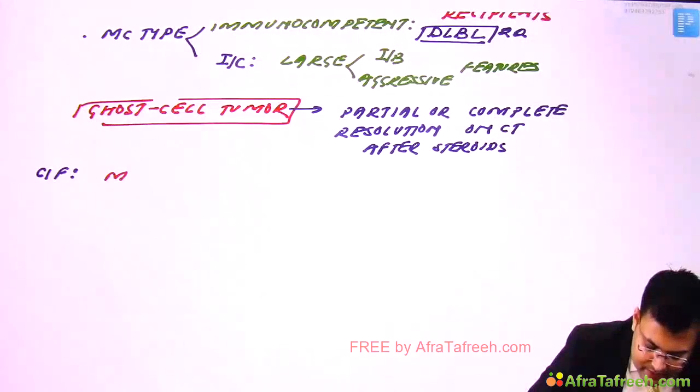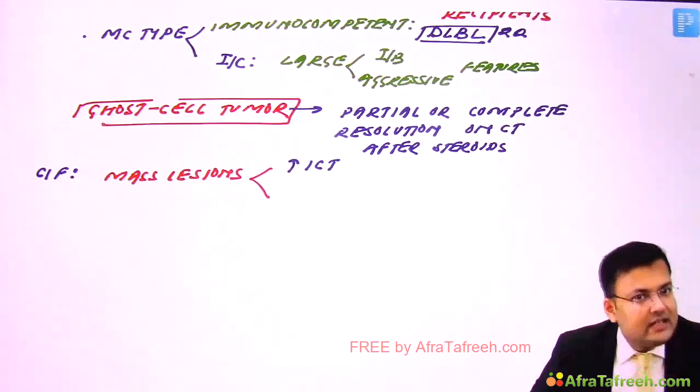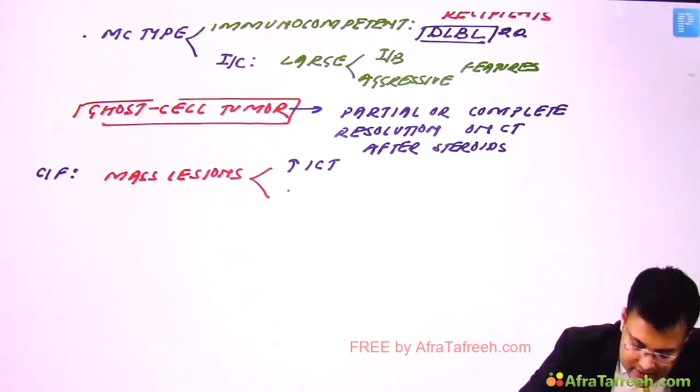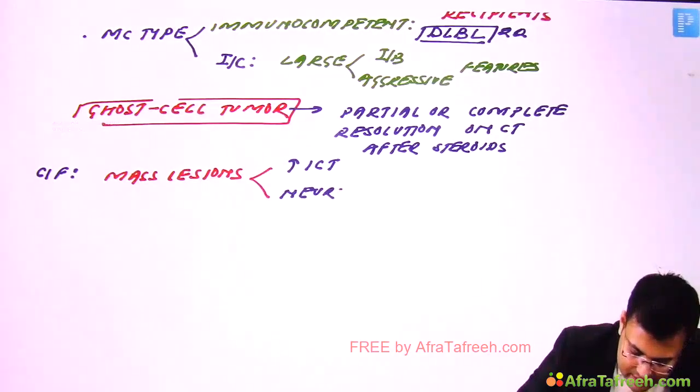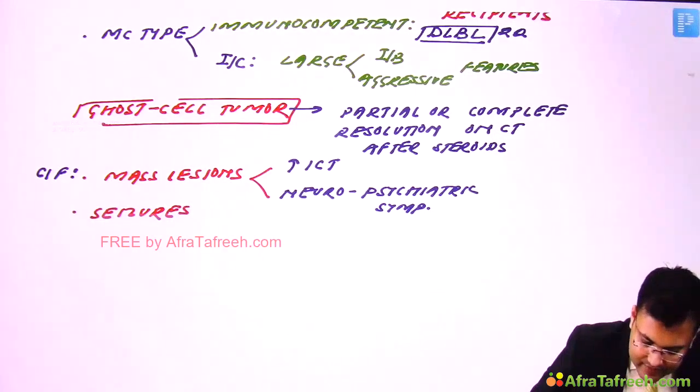These patients have mass lesions. Clear? And because of this, first, there is raised intracranial tension, so signs and symptoms of raised intracranial tension. Second, it leads to neuropsychiatric symptoms. And the second problem, like other brain tumors, the patient can have seizures. Clear?